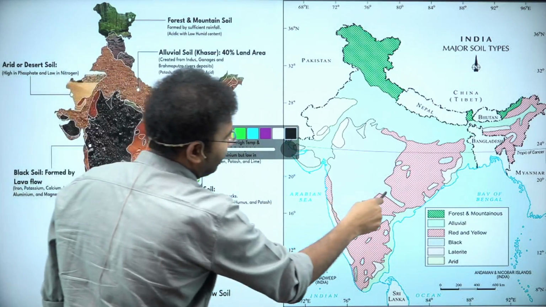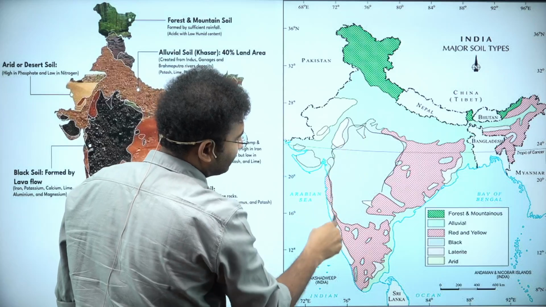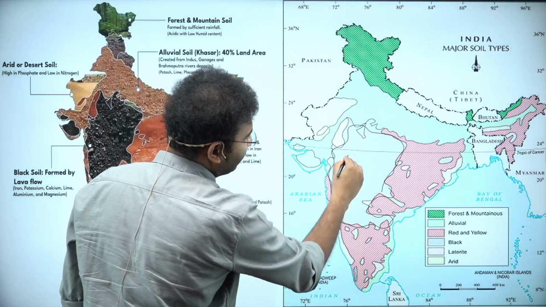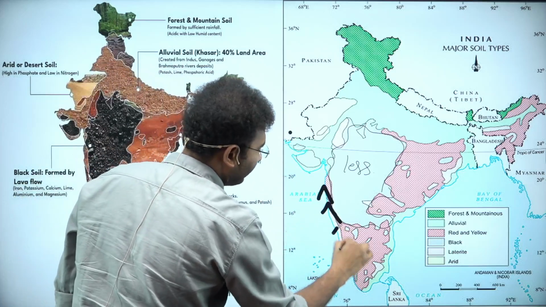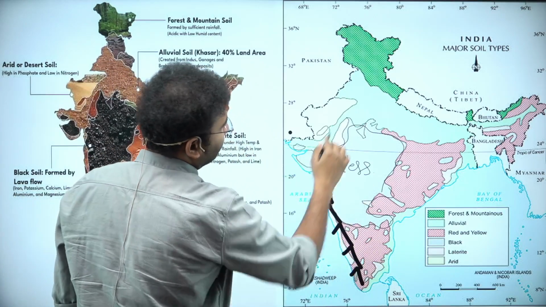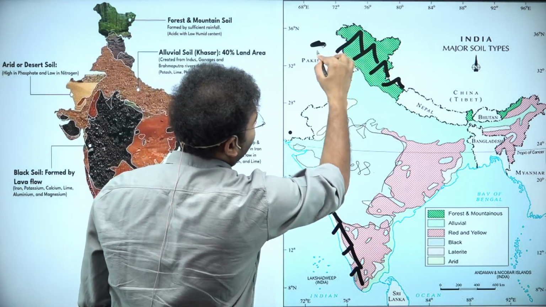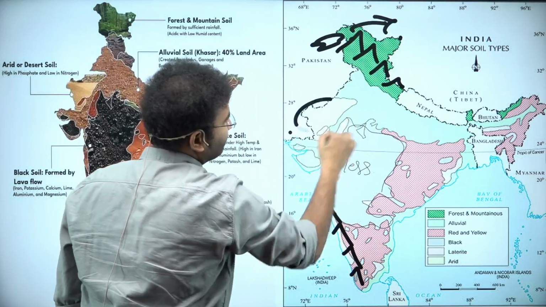This is the area of black soil. In the further classes, when I talk about rainfall, the rainfall is very less here. Less rainfall will be there. And here you have very good rainfall. Here also you have a decent amount of moisture. This is forest soil. This is semi-arid soil.